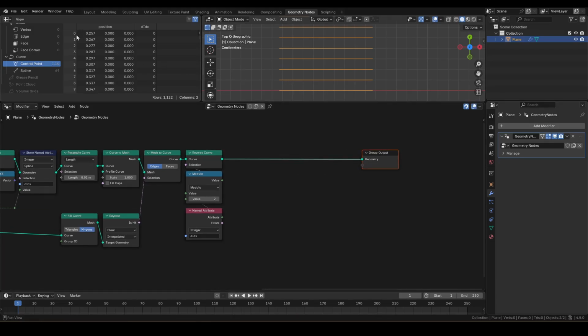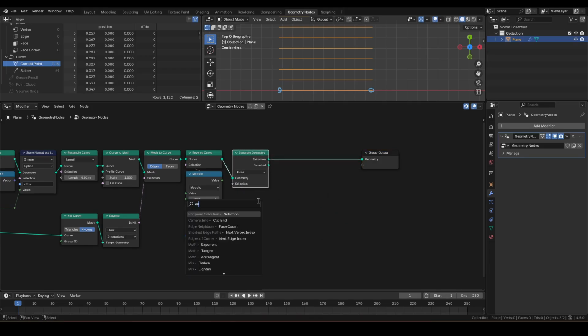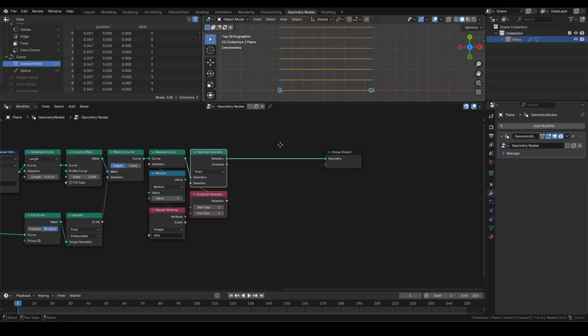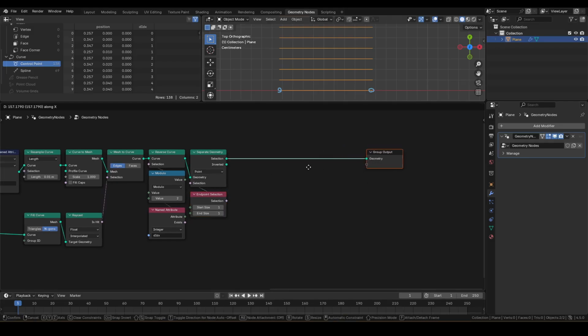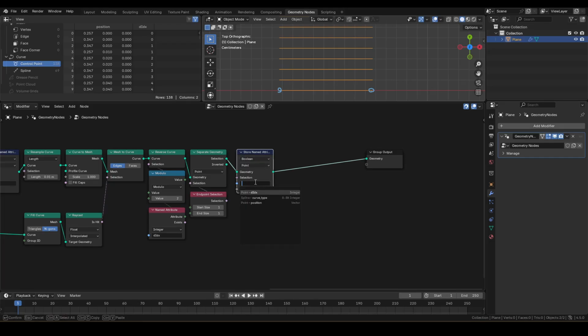Next, we really have no use for this many verts, since we're dealing with straight lines. We'll leave the endpoints and delete the rest. Add a separate geometry and connect endpoint selection. The point count should decrease to 138, which is just the number of endpoints. To finish off the prep, we'll store the starting point indicator as an attribute. Add a store named attribute, set it to boolean, point, and call it is_point_st. Duplicate the endpoint selection and only store the starting point as value.